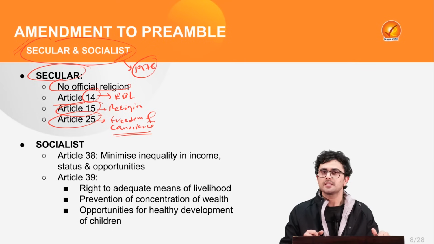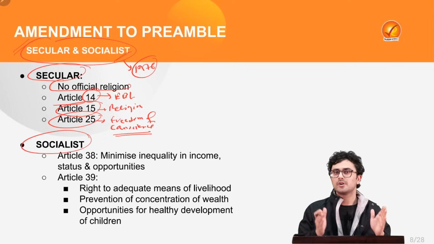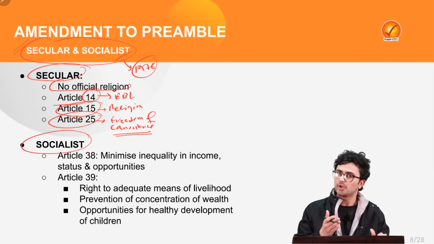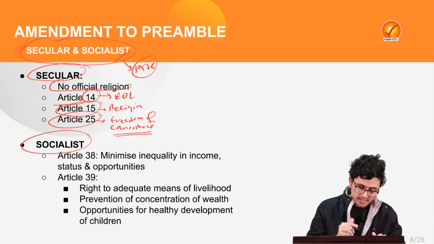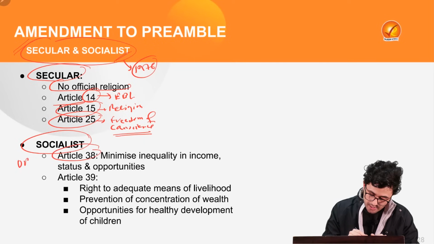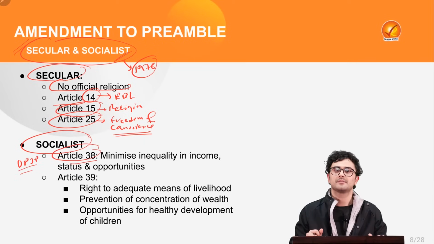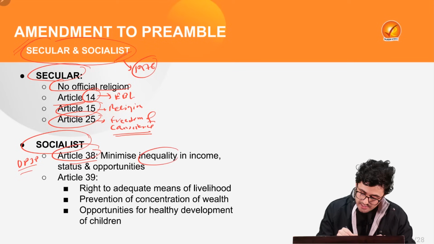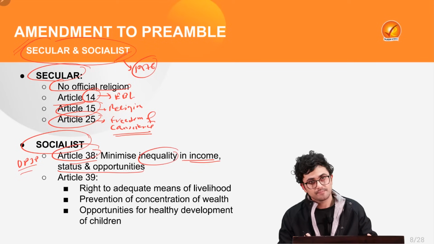The similar case is with the word socialist. Even though the word socialist has been a later interpolation, the Indian constitution was socialist in its original character as well. For example, the directive principle of state policy under Article 38 directs the government to minimize inequality in income, status and opportunities.